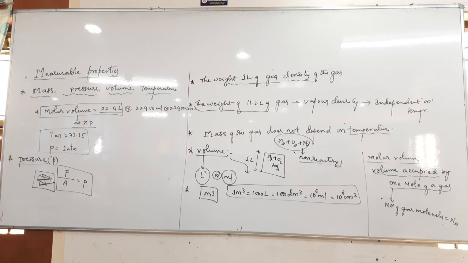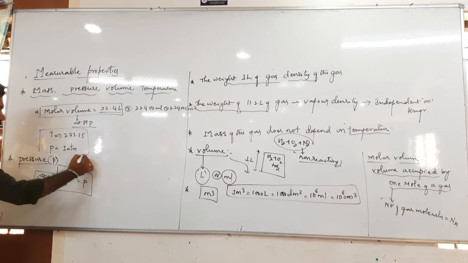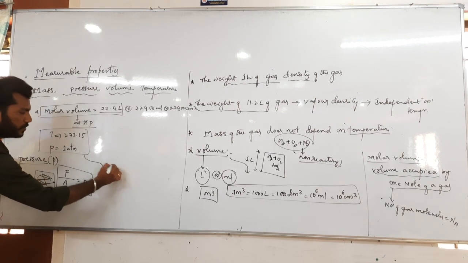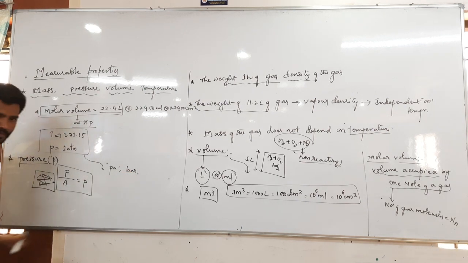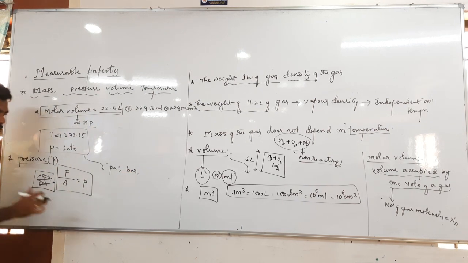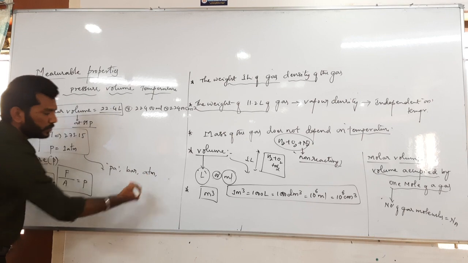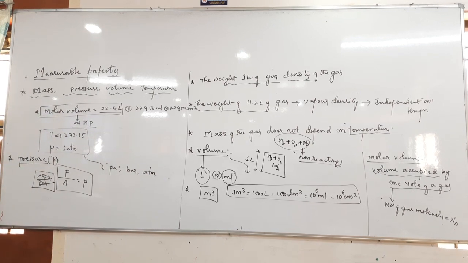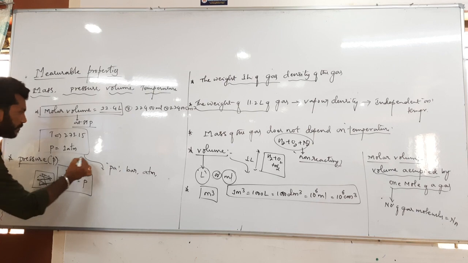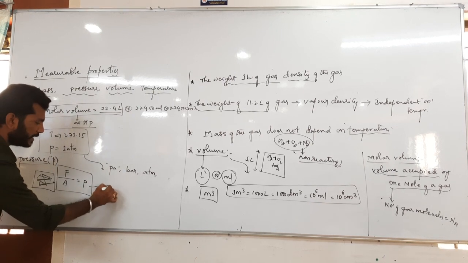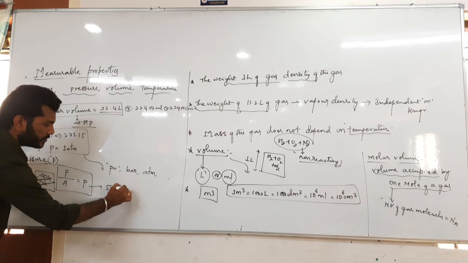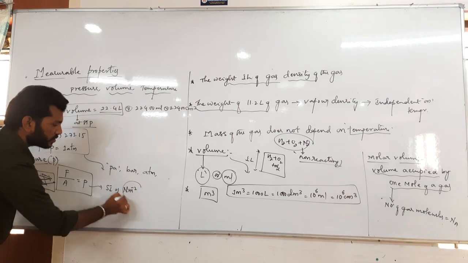Of course, pressure can be expressed in terms of pascal, bar, atm, torr, millimeter of mercury, centimeter of mercury, and Newton per meter square. The SI unit of pressure is Newton per meter square.